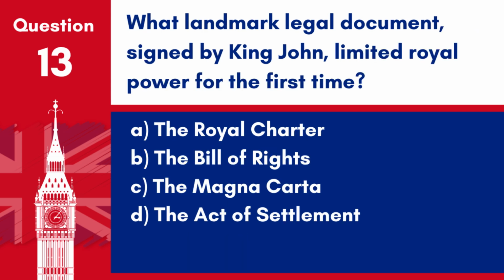Question 13. What landmark legal document, signed by King John, limited royal power for the first time? A. The Royal Charter. B. The Bill of Rights. C. The Magna Carta. D. The Act of Settlement. Answer: C. The Magna Carta, signed by King John in 1215. It was the first document to limit the powers of the king.